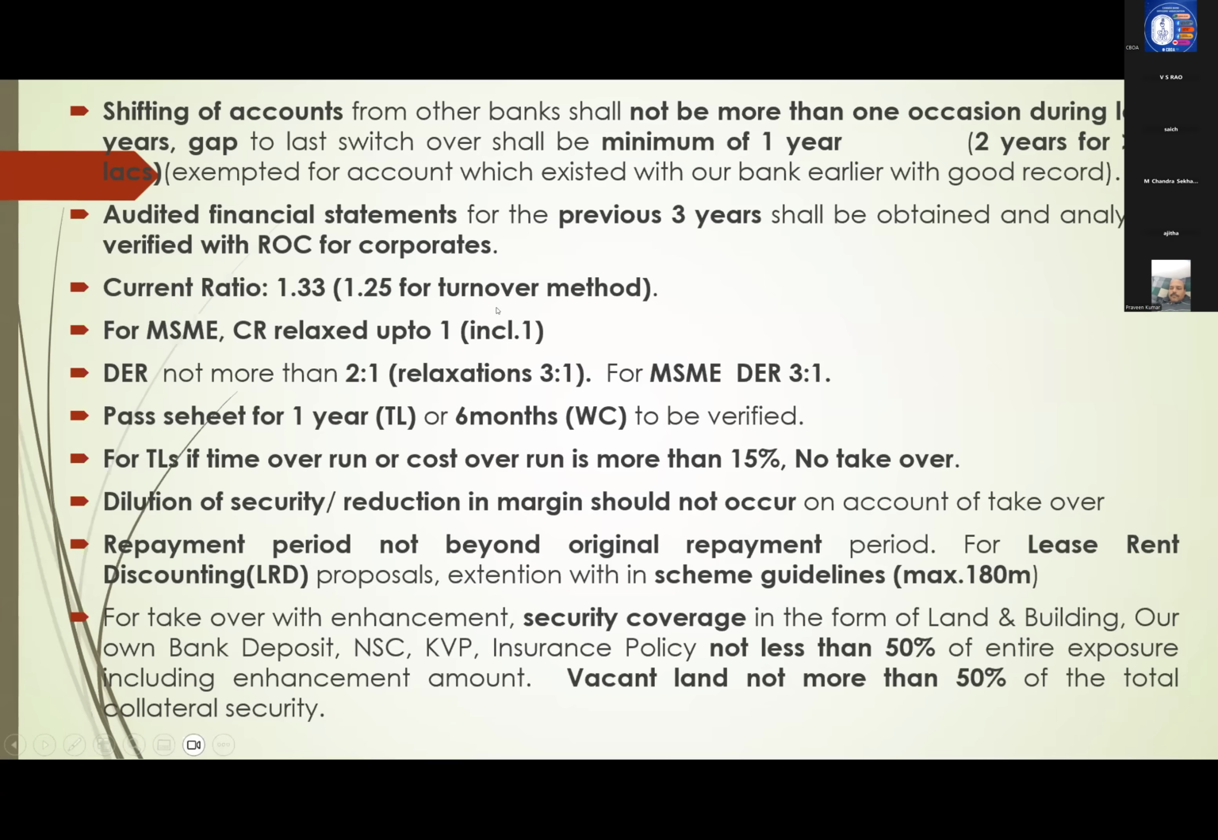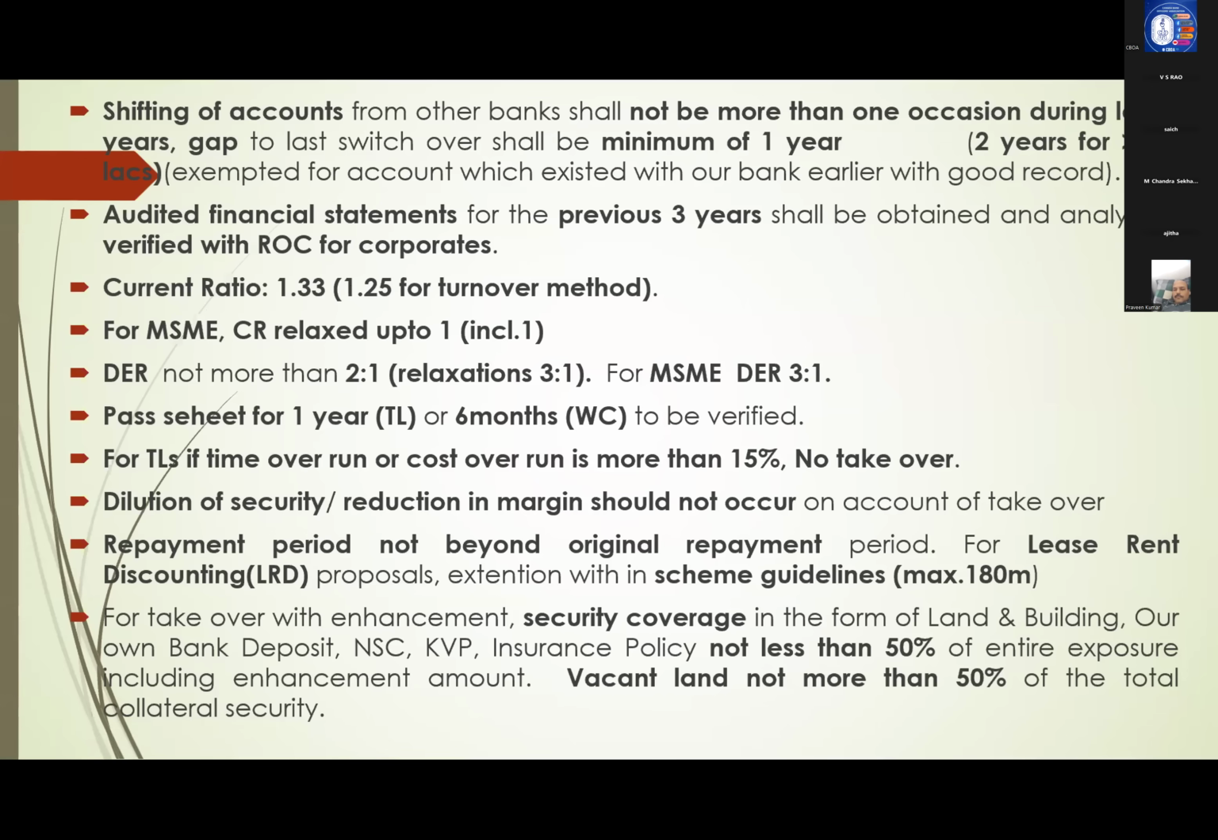Next, audited financial statements of the previous 3 years. You have to obtain and verify them with the ROC. This condition we have already discussed. We have to verify it on the Registrar of Companies website. Previous 3 years audited statements, and current ratio 1.33, and 1.25 for the turnover method. So whatever normal ratio is applicable, they have to meet. For MSME, current ratio is relaxed up to 1, including 1. Only in case of MSE, you can consider up to 1 current ratio.